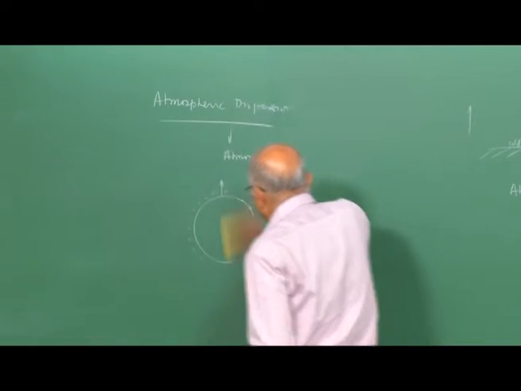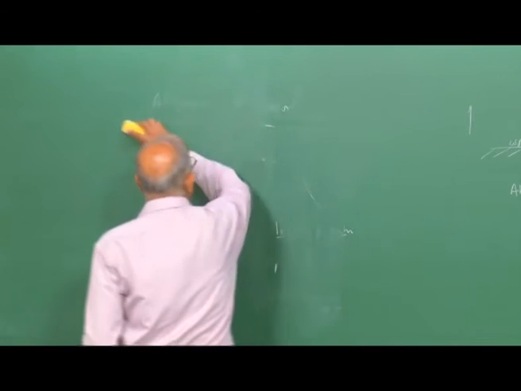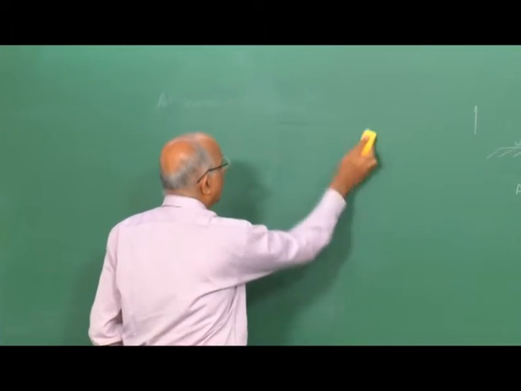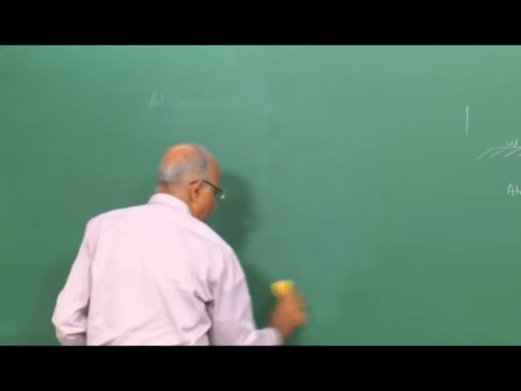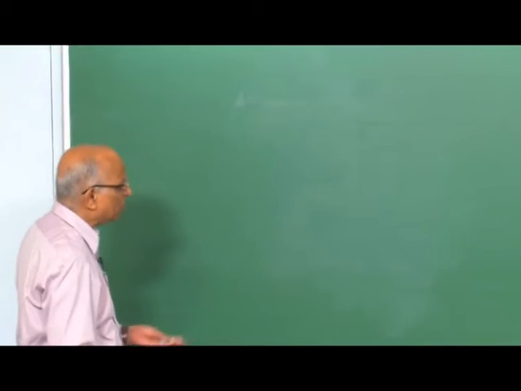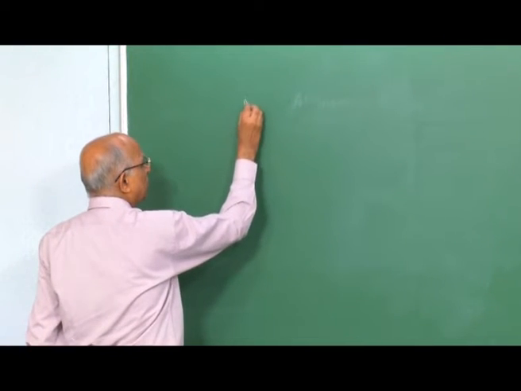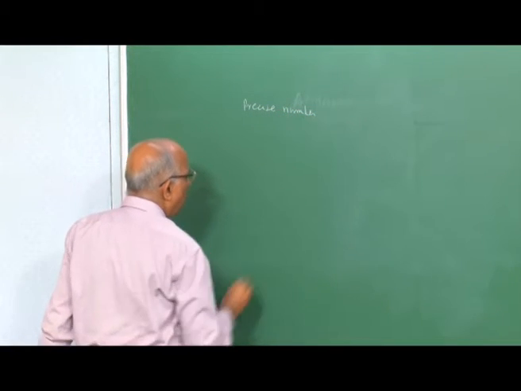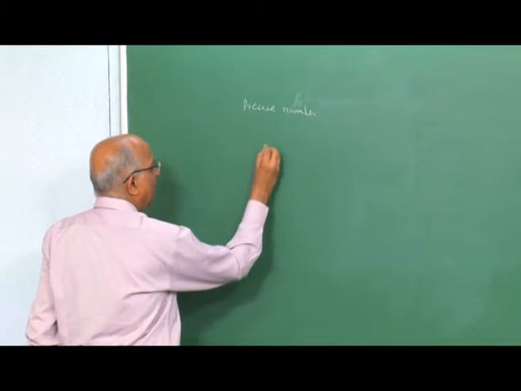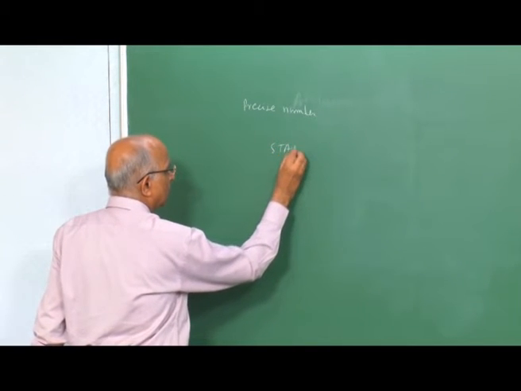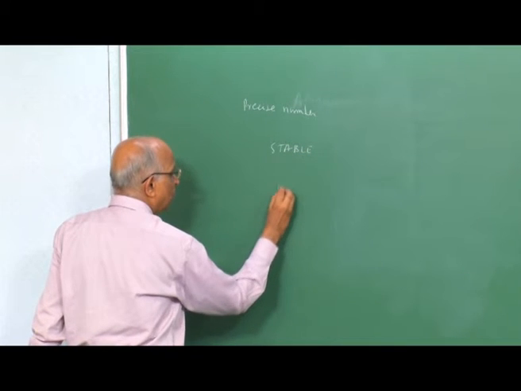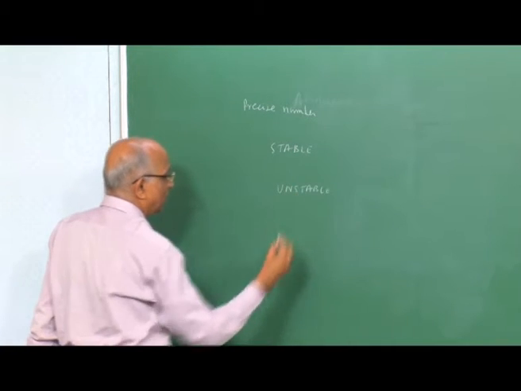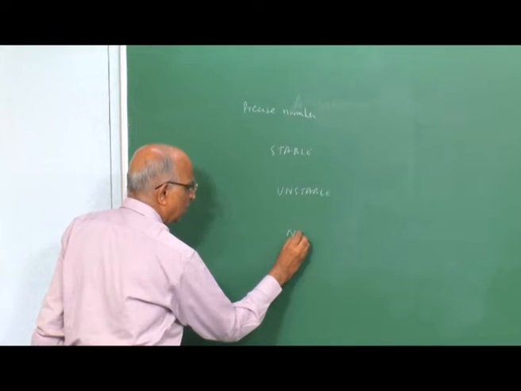We said the wind affects the insolation, the wind affects the gradient. Even if we have a temperature inversion, the wind affects it. And therefore, whenever we talk of the atmosphere, it's very difficult to work with a precise number. We cannot say the gradient is so much. Therefore, what Pasquill did was, he said, anyway, I can talk in terms of a stable atmosphere, I can talk in terms of an unstable atmosphere. Unstable means such things are able to escape out. I am also able to talk in terms of a neutral atmosphere.